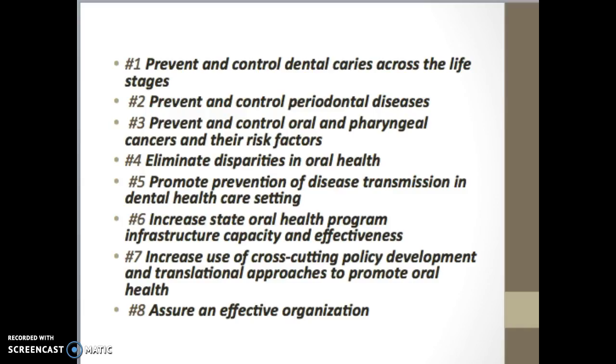As we discussed in part 1, the strategic plan the CDC has developed consists of 8 goals. Number 1, prevent and control dental caries, cavities across the life stages. 2, prevent and control periodontal diseases. 3, prevent and control oral and pharyngeal cancers and their risk factors. 4, eliminate disparities in oral health.